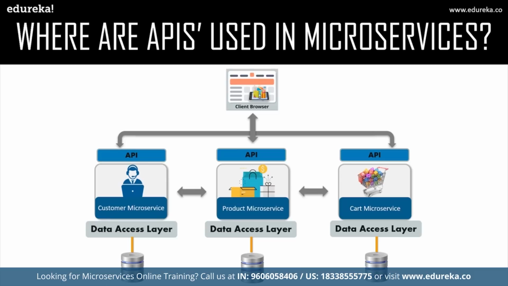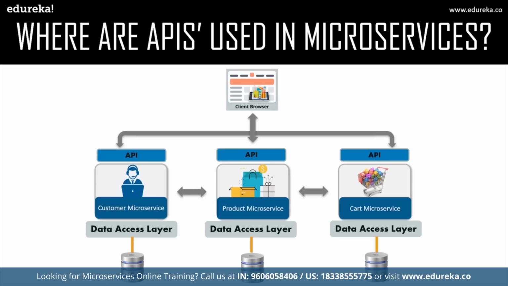So guys, if you have to understand where APIs are used in microservices, it's really simple. Each service will have its own API through which it will communicate with the client, right? For example, let's say you're a client and you're asking for your own customer details. As soon as you send the request, the API gateway will decide to which service this particular request has to be sent.